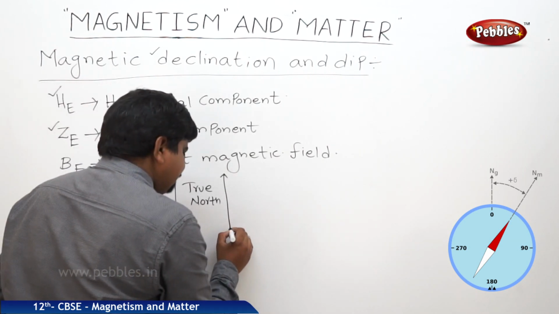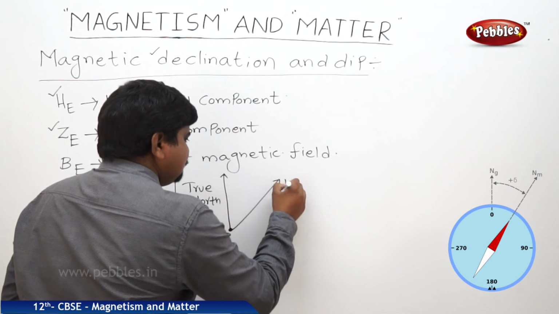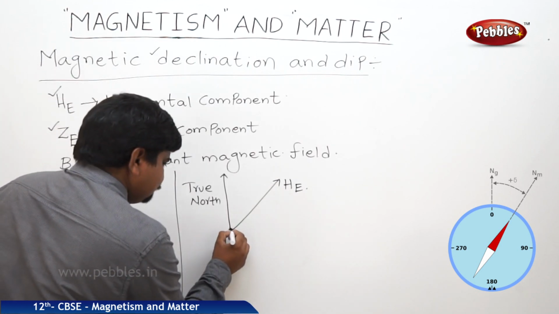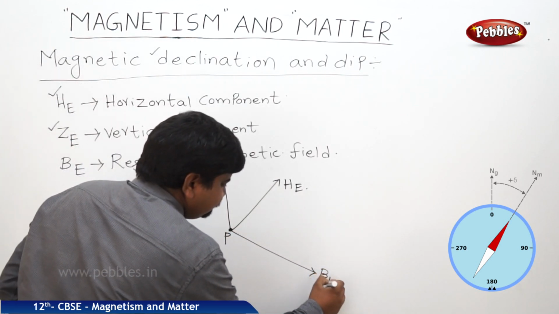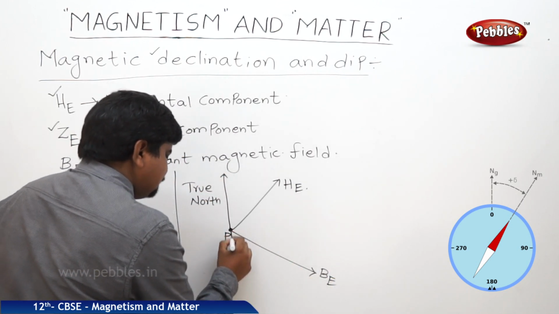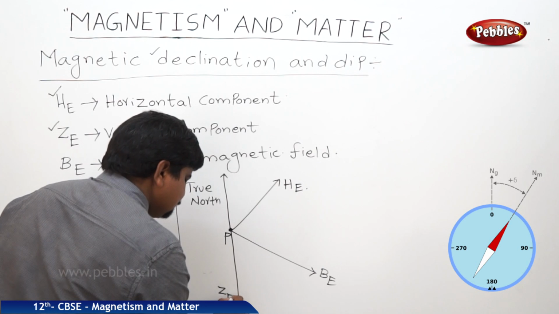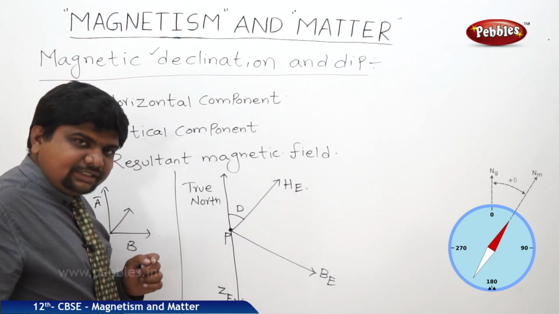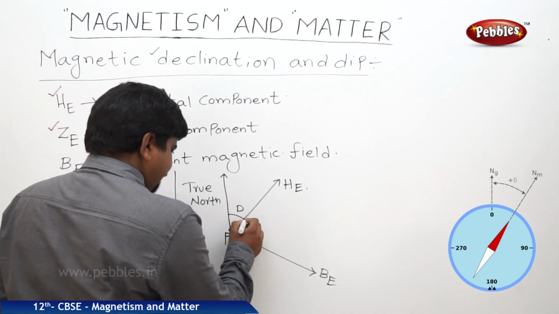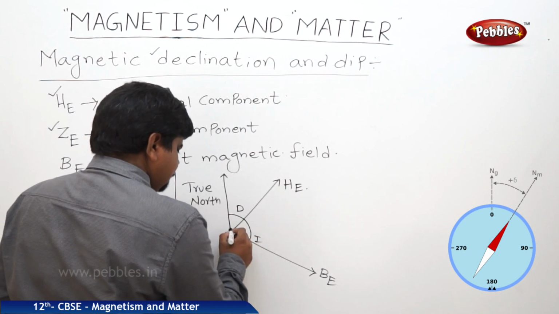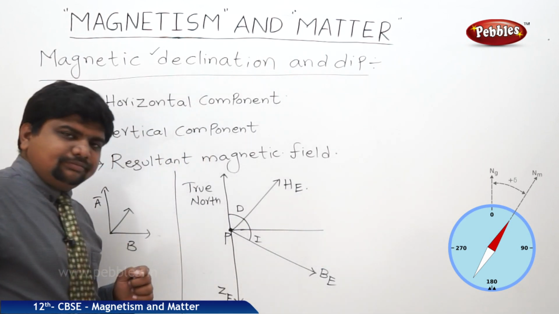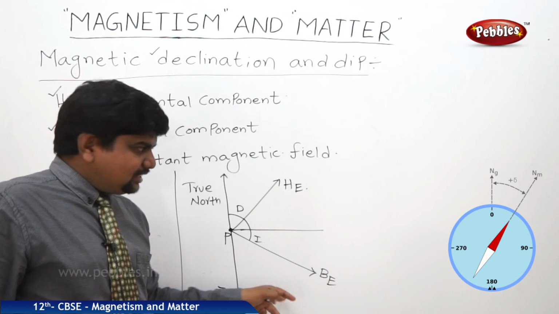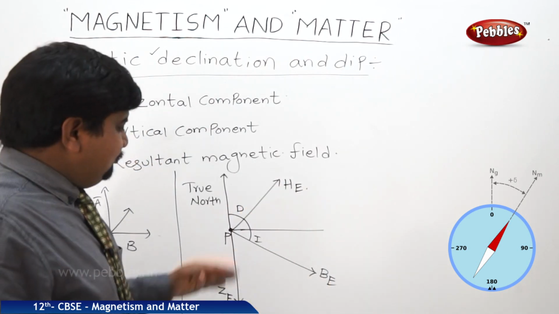So the total magnetic field will be resolved as HE, BE and exactly downwards vertical ZE. So this is the angle of declination. This is the angle of inclination. This is an axis which is passing through it. If you want to find the total magnetic field of the earth with respect to HE and ZE, we should do the vector calculation.